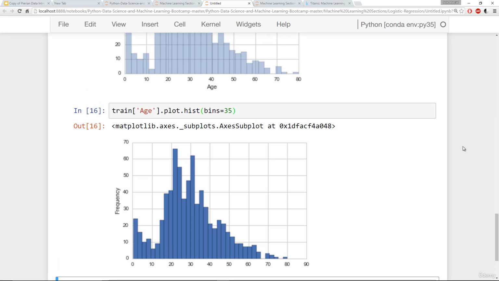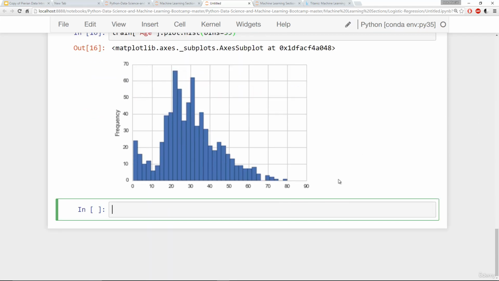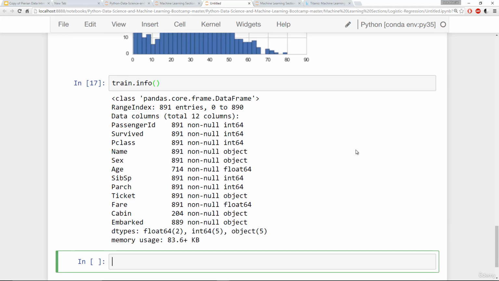Okay, let me go back to Seaborn real quick. Let's explore some of the other columns. Just to get a reminder of what those columns are, I'm going to call info. Okay, we've already checked out the survived column quite a bit. We've seen pclass, the sex column, the age column. Let's explore SibSp. That was the number of siblings or spouses on board.